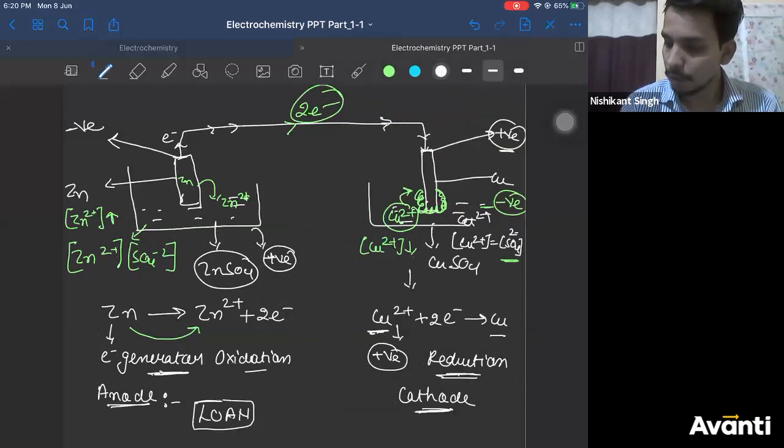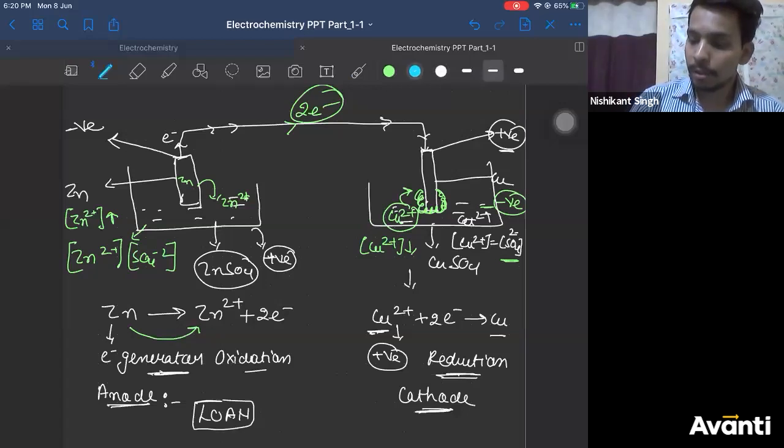Now we will use something called salt bridge. Let us see what a salt bridge is. So there is a salt bridge which we add. It is a U-shaped tube.